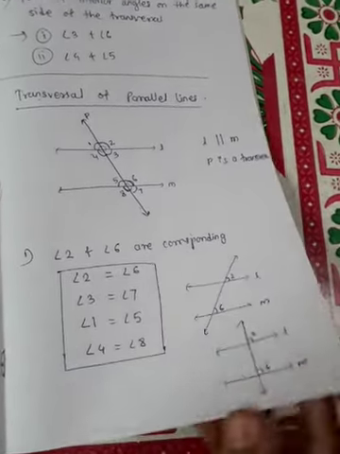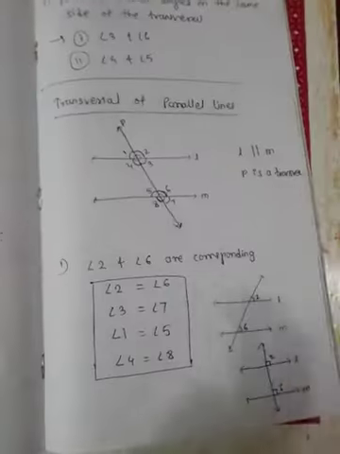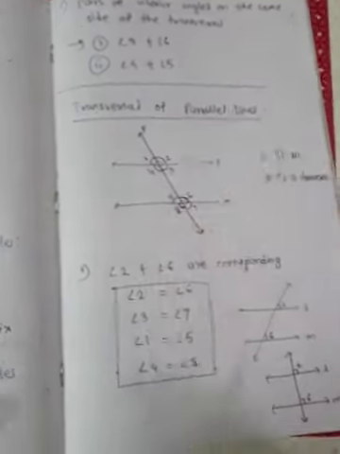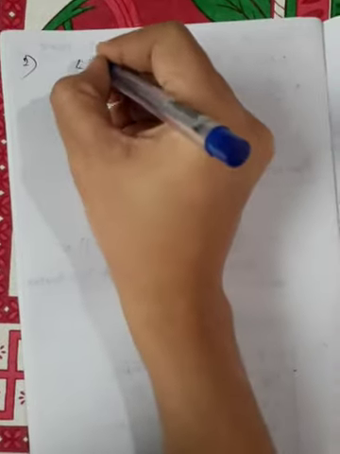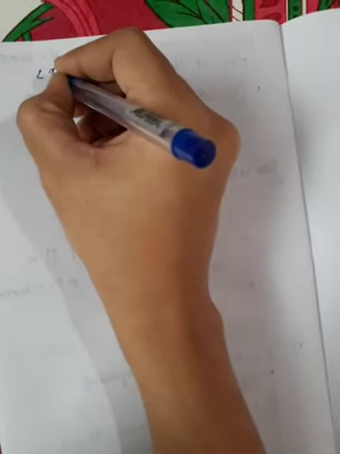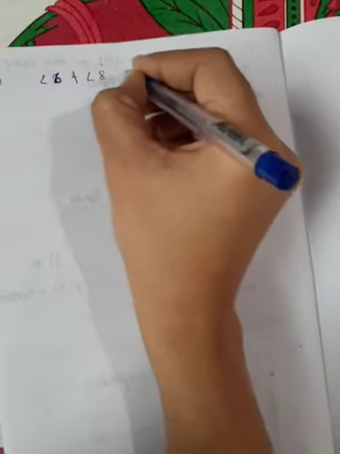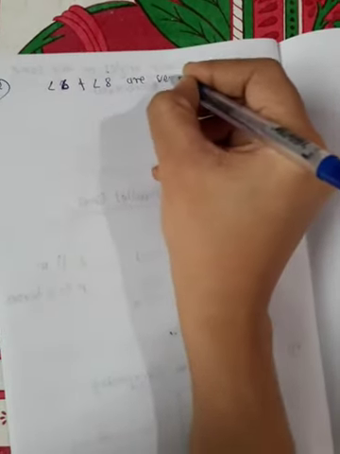Now this result gives rise to one more result, that is the second result. Before that, we know vertical angles: angle 2 and angle 6 and angle 8 are vertically opposite angles.